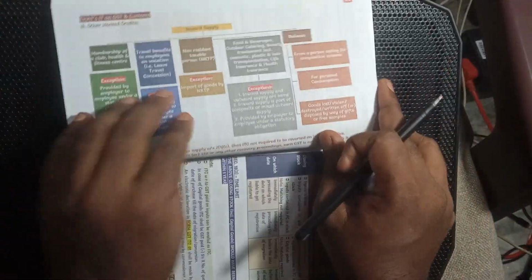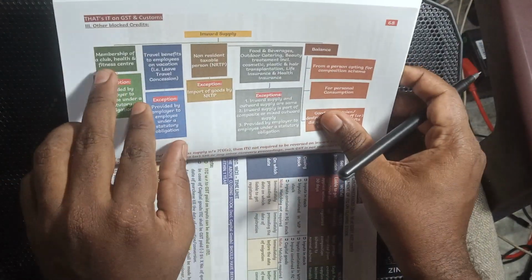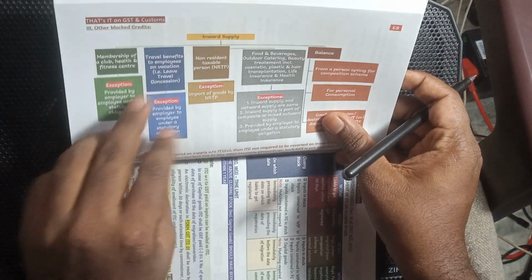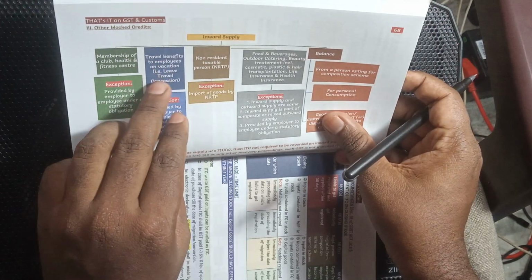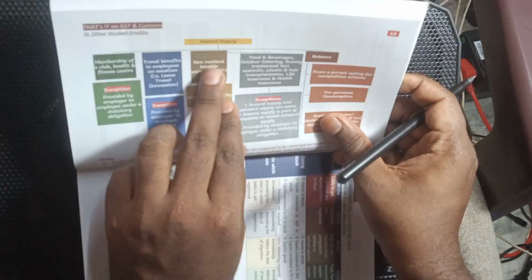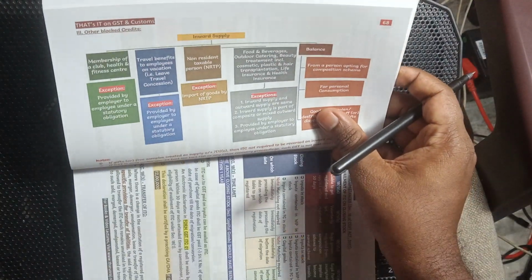Inward supply: membership of a club, health and fitness club, except where provided by the employer to employees under a statutory obligation. Travel expenses to employees on vacation and leave travel expenses, except where provided by the employer to employees under a statutory obligation. Non-resident taxable person, except import of goods by the non-resident person.